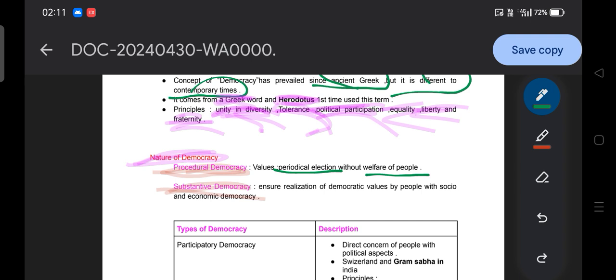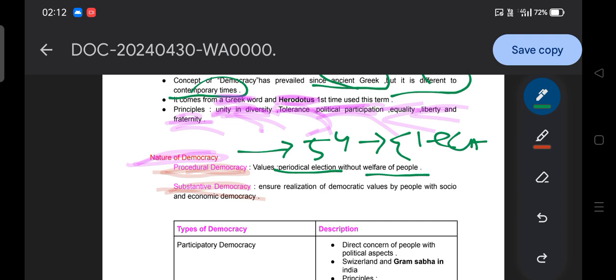Say for example, every 5 years there are elections for selecting the government, and that election should be in a fair and free manner, so that each and everyone can contest in the election, and people have the right to participate and have political equality. But we can't see any kind of welfare or development.